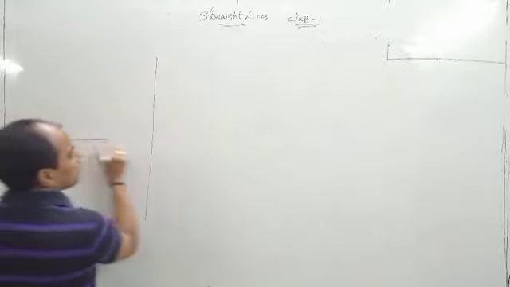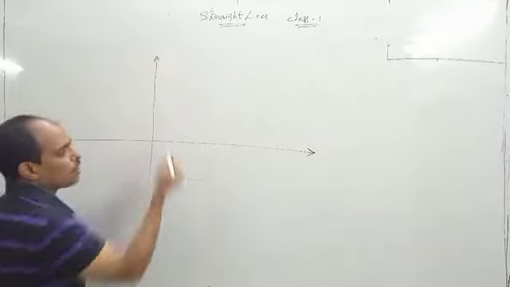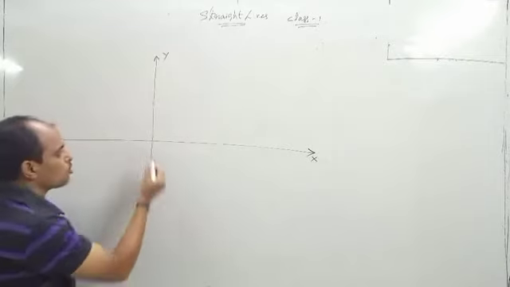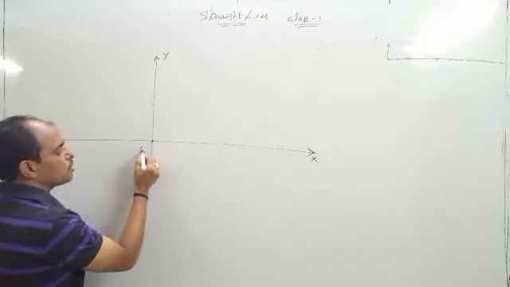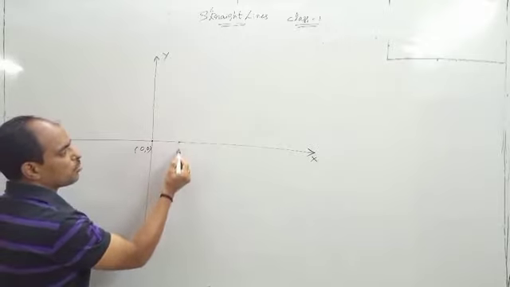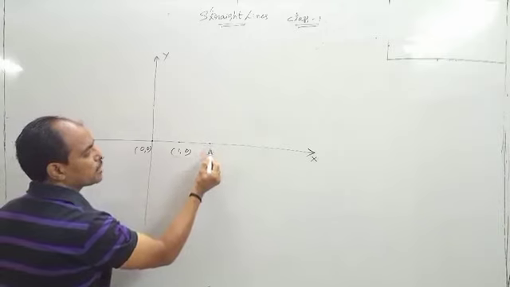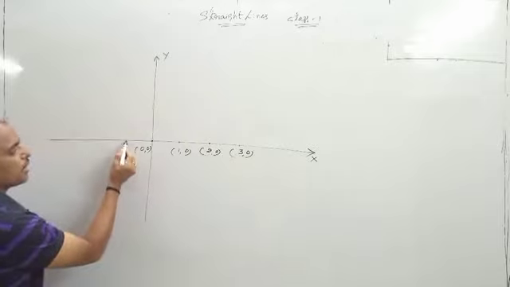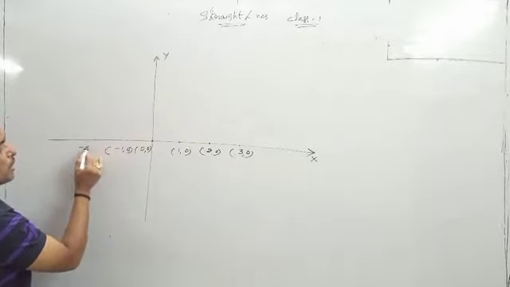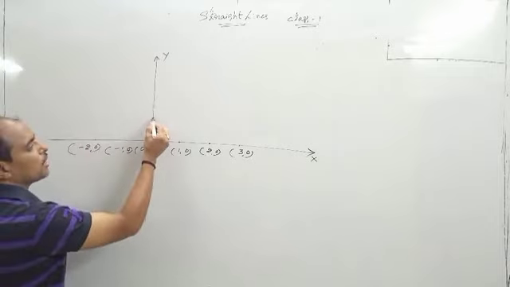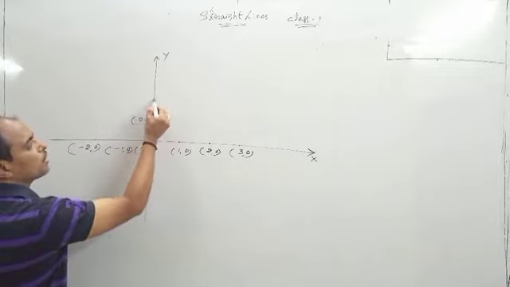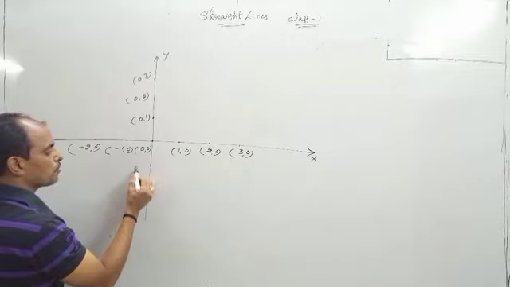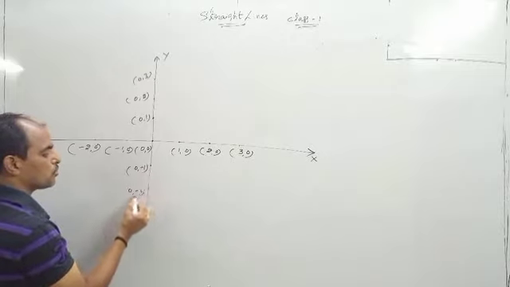Everybody knows that this is the coordinate axis. This is the x-axis and this one is the y-axis. So what about this one? Origin, 0, 0. And what about this point? 1, 0. And this is 2, 0. And this one is 3, 0 like this. And here is minus 1, 0. And here minus 2, 0. And here one more point, 0, 1, 0, 2 and 0, 3. You see 0, minus 1 and 0, minus 2.